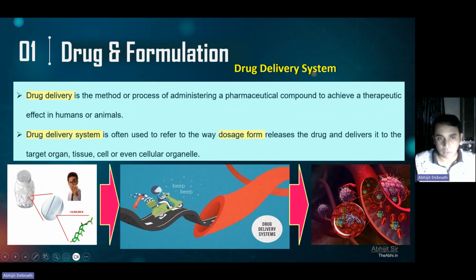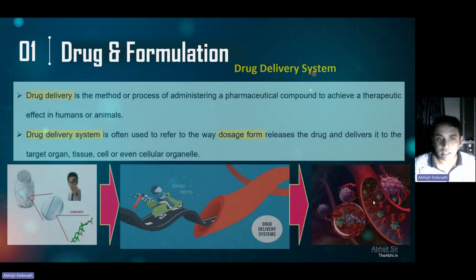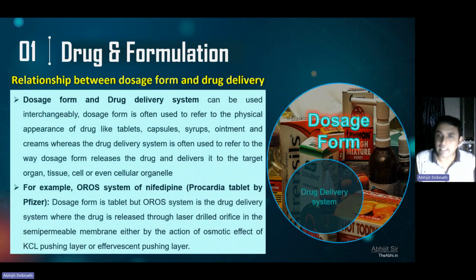The excipients we have mixed help to deliver the drug molecule to our site of action. So I can explain the relationship between the dosage form and the delivery system. The dosage form is the final substance, the marketed or physical appearance of the final thing we actually get in the market. Within this, our delivery system operates. So this is the relationship between the dosage form and delivery system.